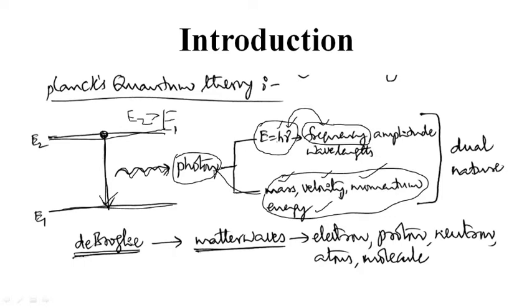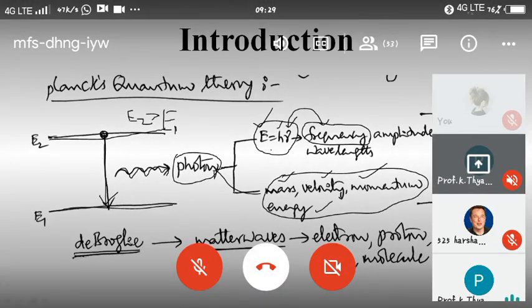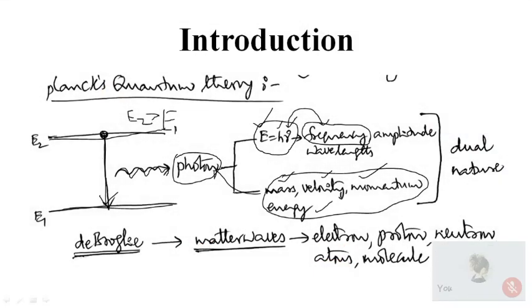So, if we consider the energy expression for the photon, it is given by E is equal to h nu, where nu is the frequency. Therefore, we can say that the propagation of a photon will be in the form of a wave. Therefore, all the parameters which are characteristic parameters for the wave can be satisfied by this photon.